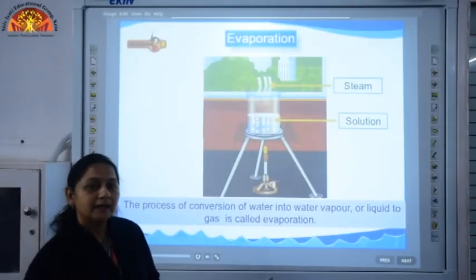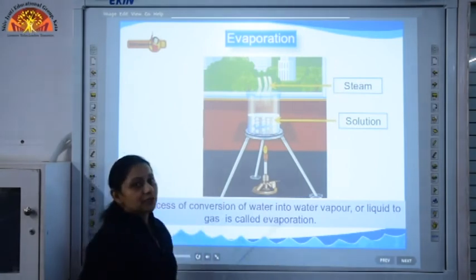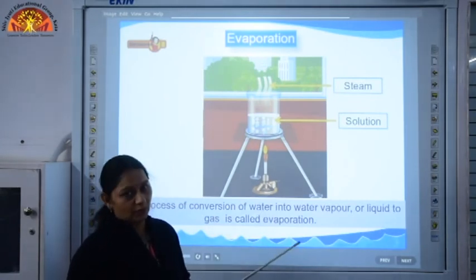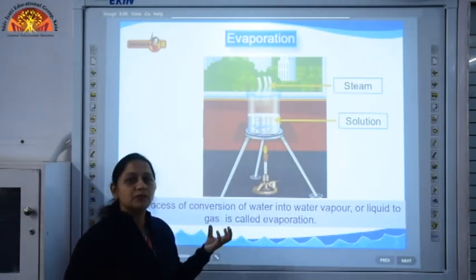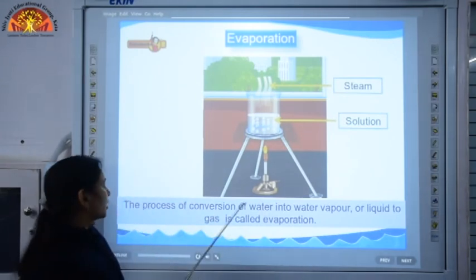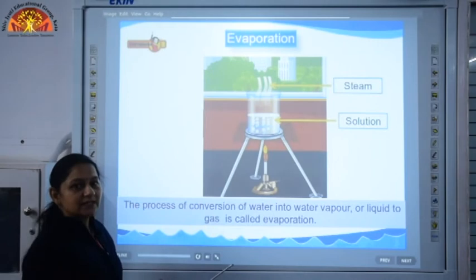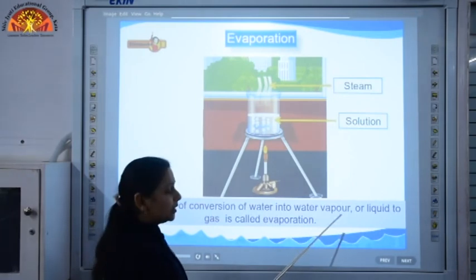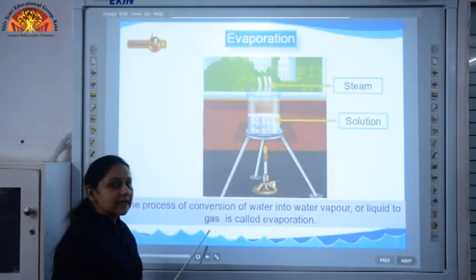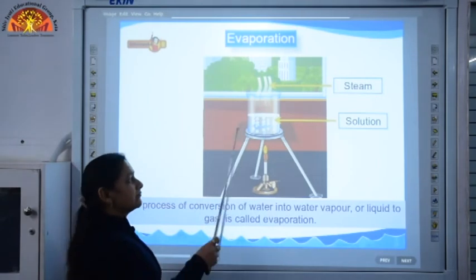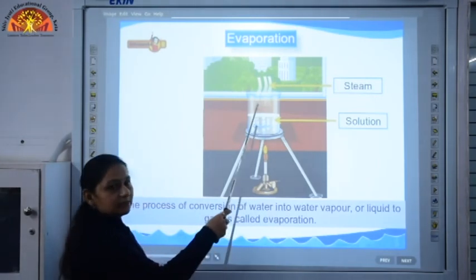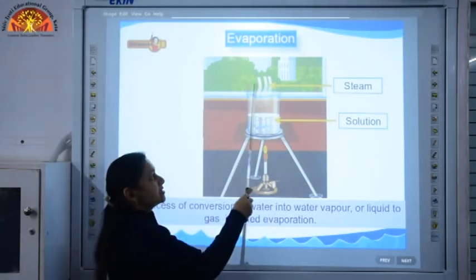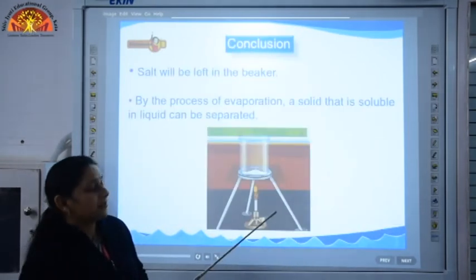So children, our next topic is evaporation, and evaporation is used when the impurities are soluble in water. It is a process which is used to remove soluble impurities from water. And what is evaporation? As we have studied in our earlier classes, it is the process of conversion of water from liquid state to gaseous state, and this process converts water into steam. The solution containing impurities is heated and the water changes into steam and the impurities are left behind.